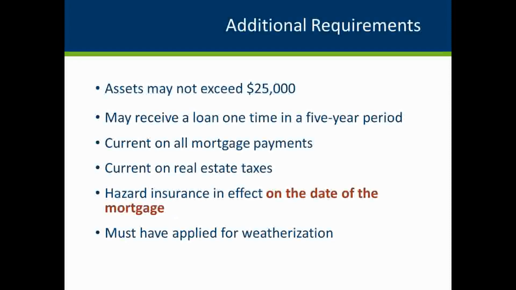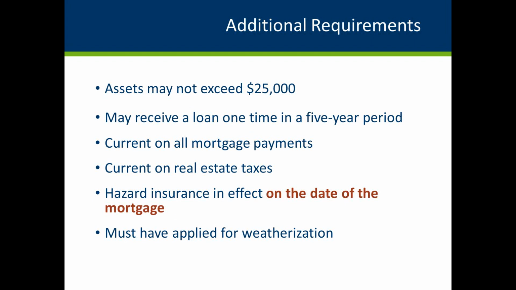The borrower's total combined assets cannot exceed $27,000 to be eligible for the program. When calculating assets, consider any outstanding indebtedness. A borrower who has previously received financing through the Rehabilitation Loan Program is ineligible to receive further financing through this program for 5 years from the date of the previous loan closing.